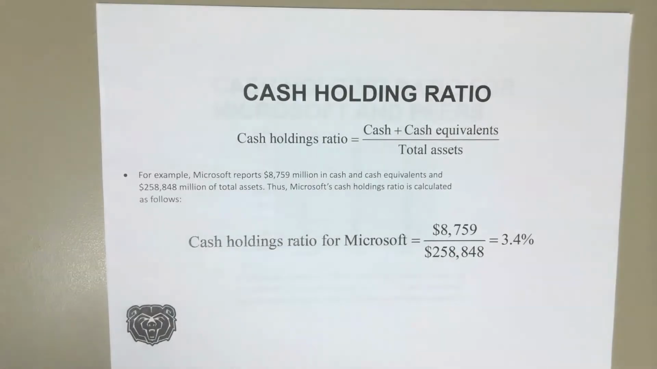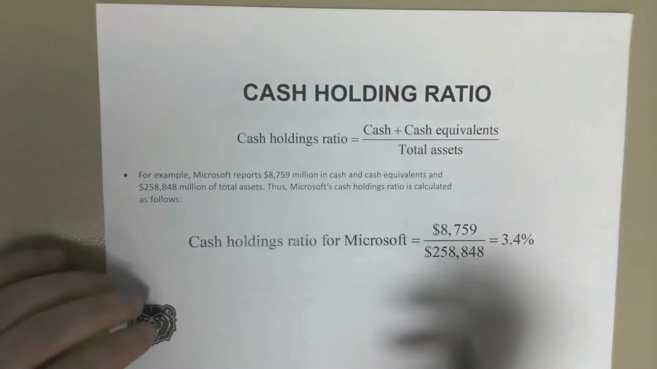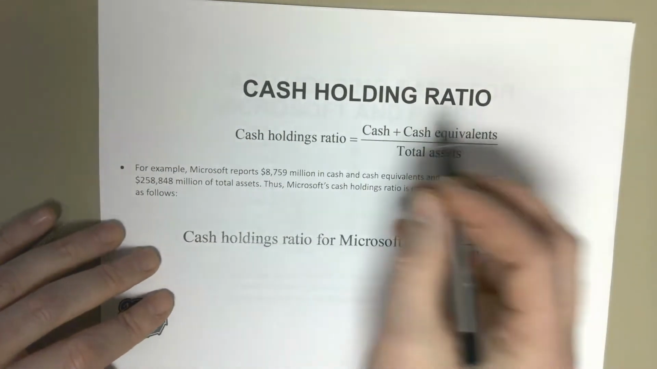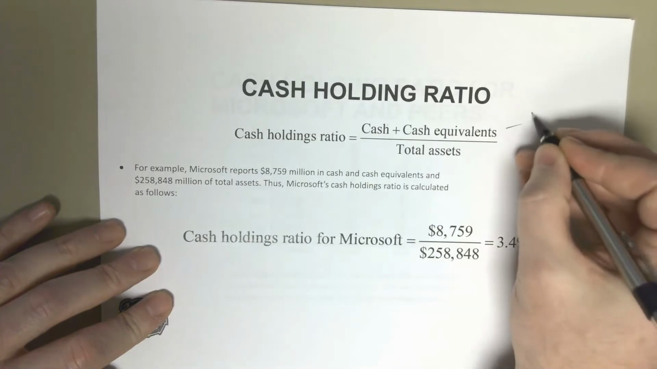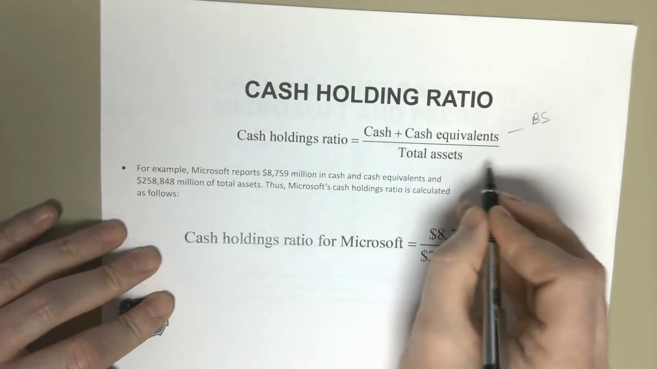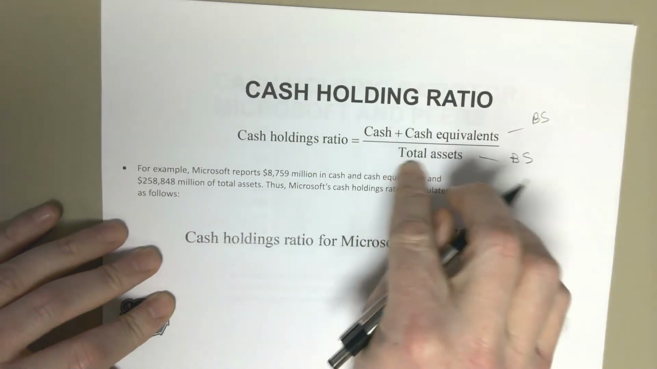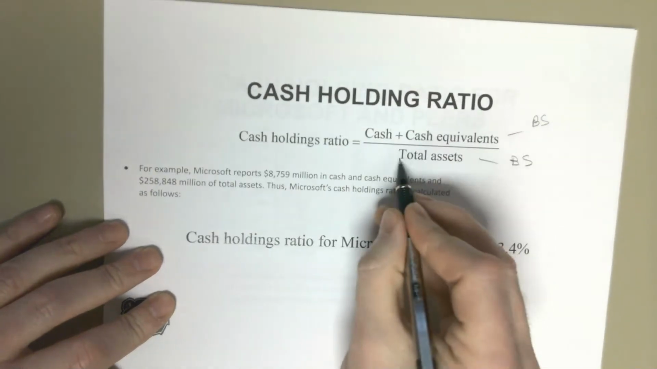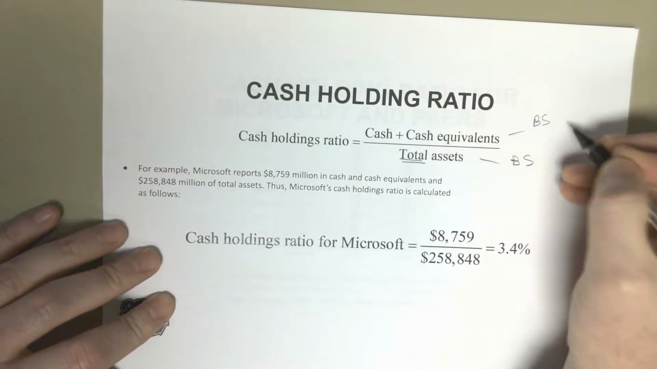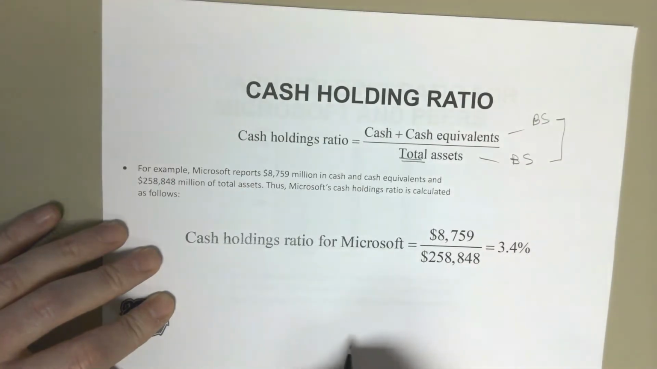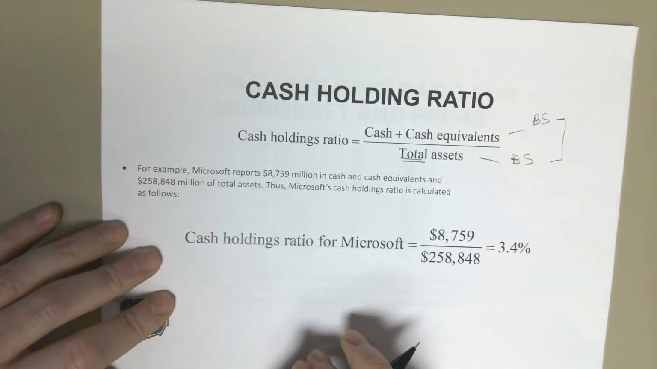So the first ratio we'll look at is the cash holding ratio. You're going to take your cash and cash equivalents, from your balance sheet, and divide it by your total assets, again from your balance sheet. Notice it's not average total assets. It is just total assets, because these are both balance sheet accounts, so they're in the same time frame.